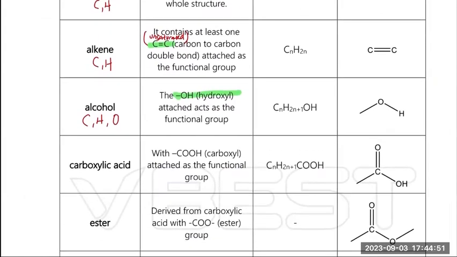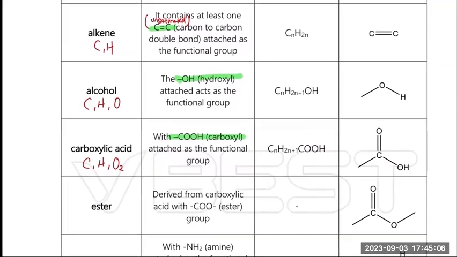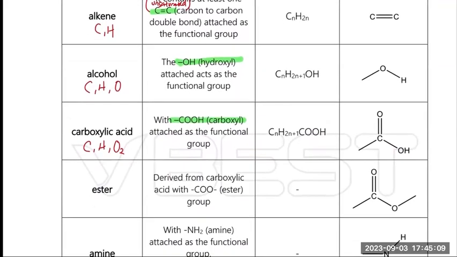Then carboxylic acid has carbon, hydrogen, and 2 oxygen. Carboxylic acid has 2 oxygen. Why? Then the functional group is a carboxyl group. So the general formula is CnH2n+1 COOH. Then the next one is an ester, which also has 2 oxygen. The functional group is the COO ester group. But they don't have a general formula.